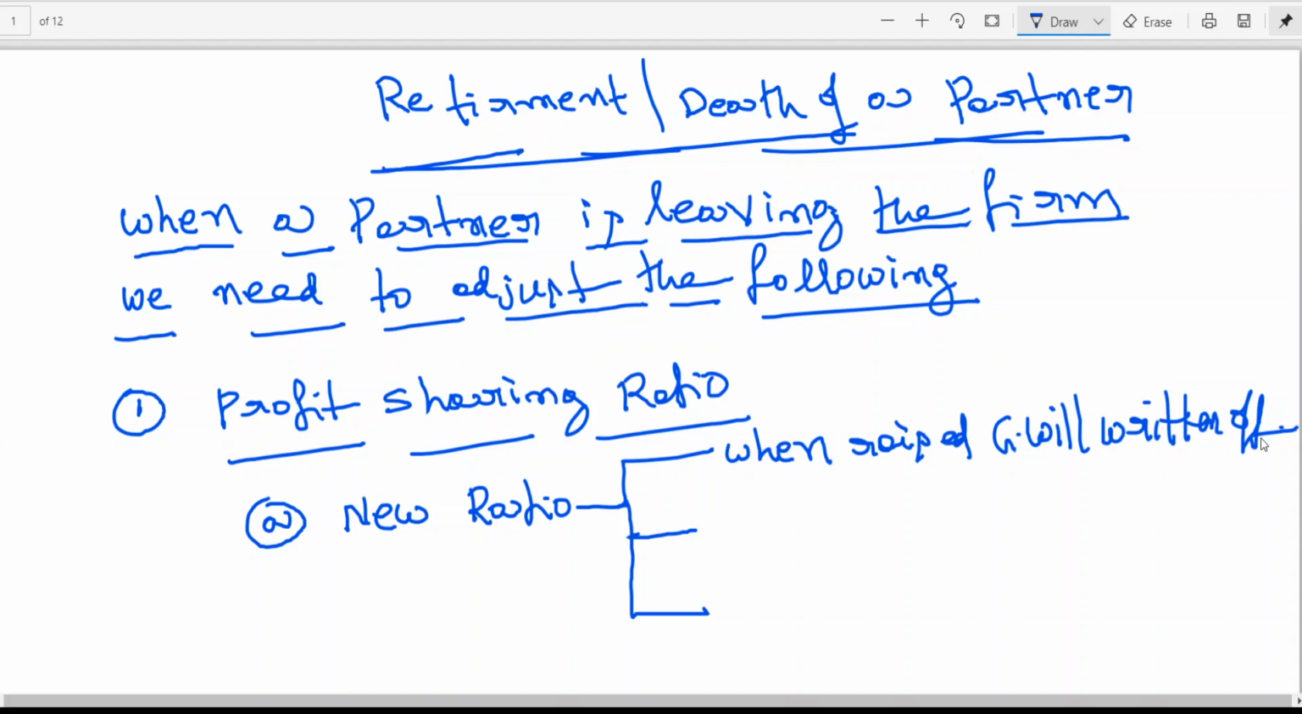Then what happens, sir? You raise the goodwill, but you should write off the goodwill. Then what happens if you raise the goodwill and write off the goodwill? Indirectly, you are adjusting through the partners' capital accounts. Is this clear?